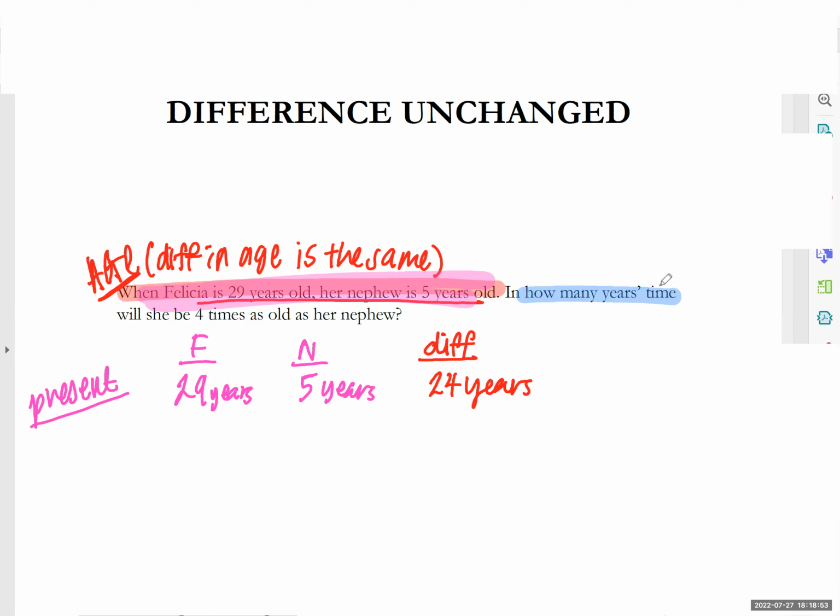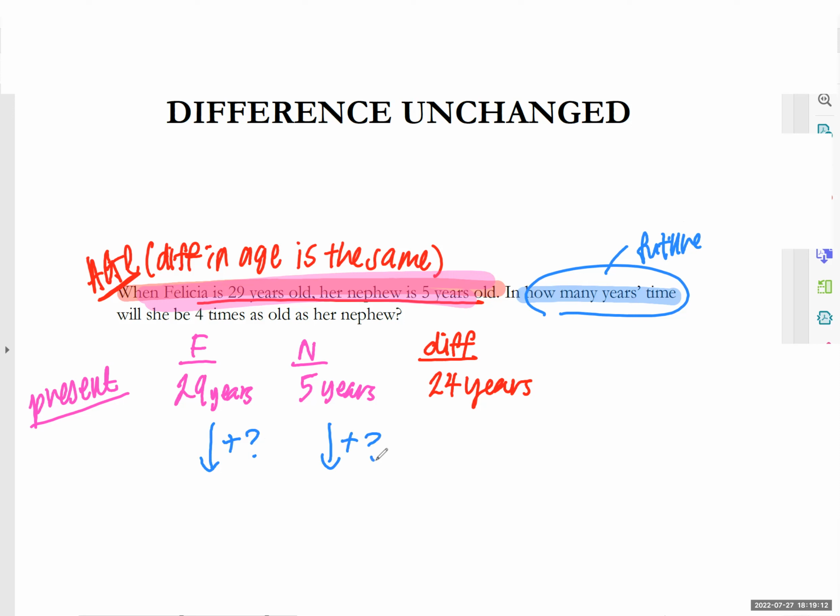Now, the question next says in how many years' time. What is this talking about when they say in how many years' time? Is it the past, present, or future? Future. So future means my age will what? Stay the same? Add or minus? Add. So let's see the action arrow. I will add. I do not know how much.